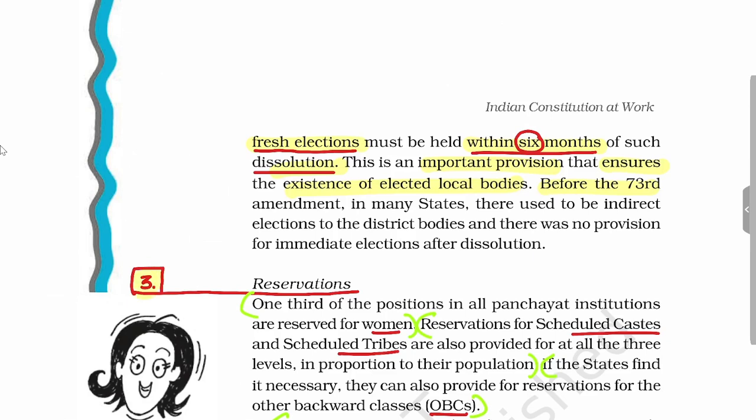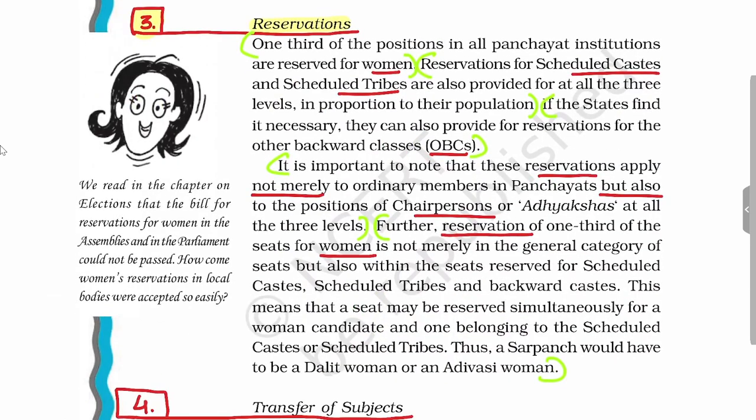The third important provision of the 73rd Amendment Act is related to the reservation for different sections of society. According to the 73rd Amendment Act, women will be given reservation of 1/3 of the positions in all the seats and all the bodies of the panchayat. Then there is reservation for scheduled castes and scheduled tribes, but this reservation is according to their population.